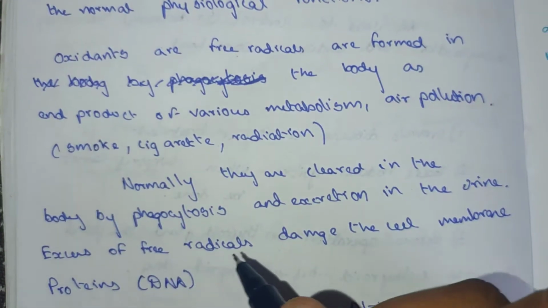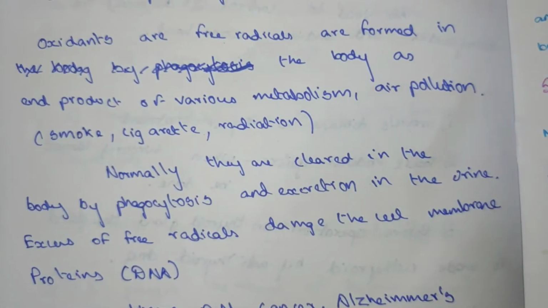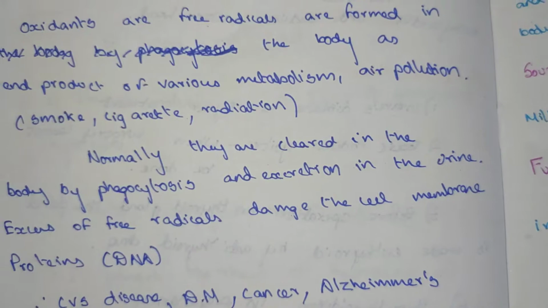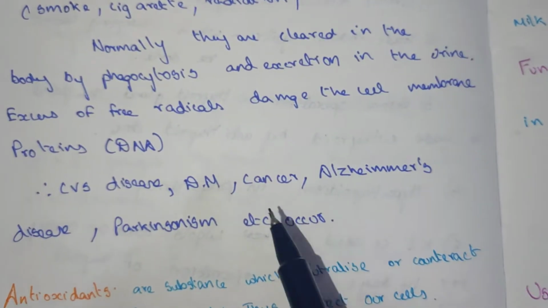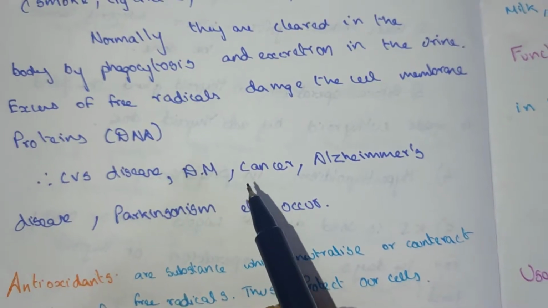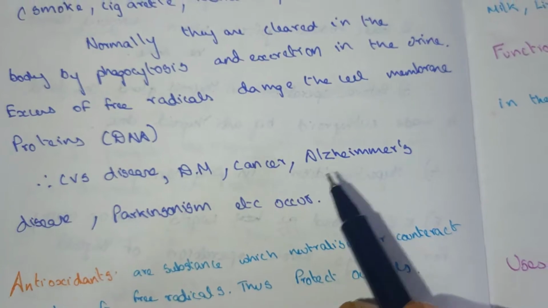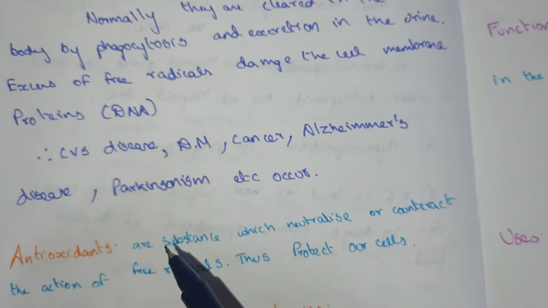An excess of free radicals damages the cell membrane, protein and DNA. Cardiovascular disease, diabetes mellitus, cancer, Alzheimer's disease, Parkinsonism and others may occur.